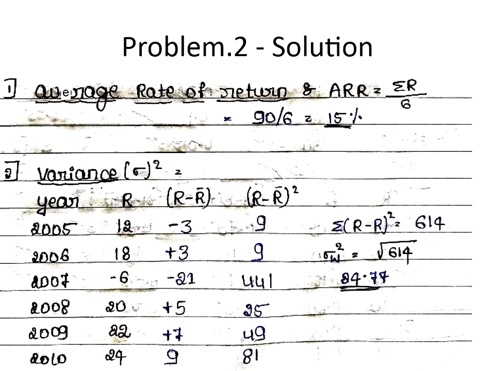And what is standard deviation? Standard deviation is equal to square root of variance. So what is square root of variance? Square root of 614, which is equal to 24.77.